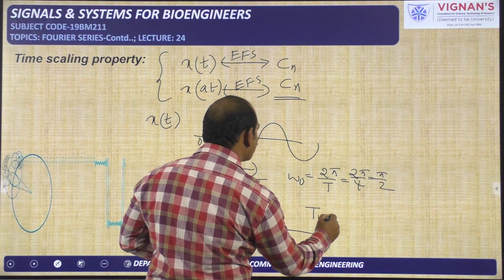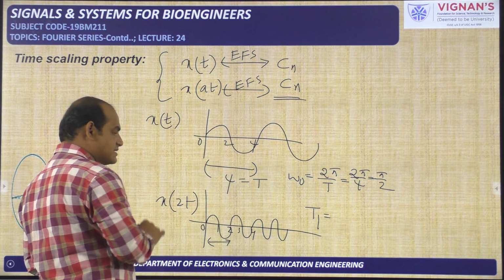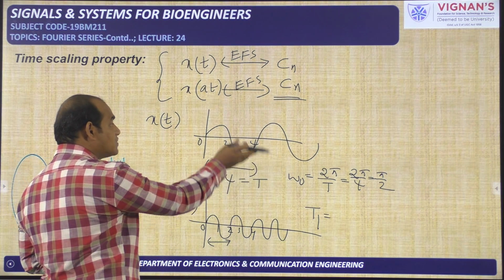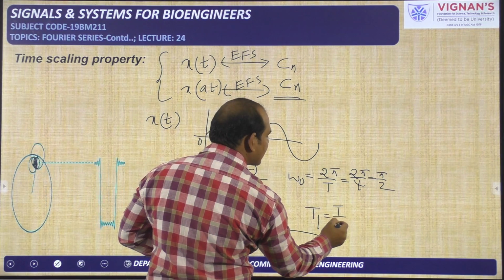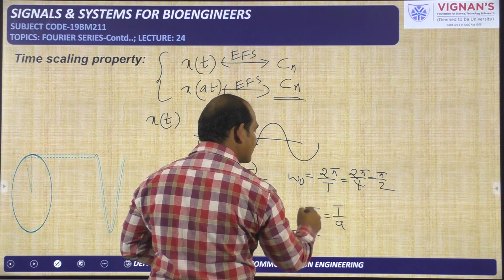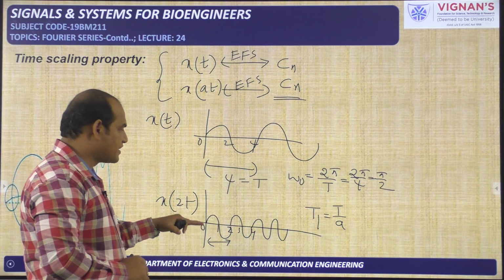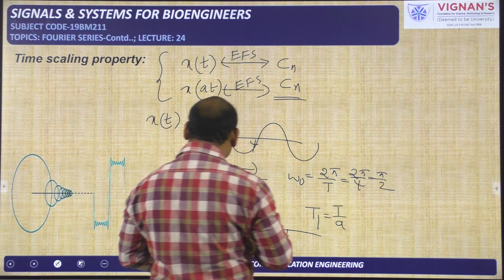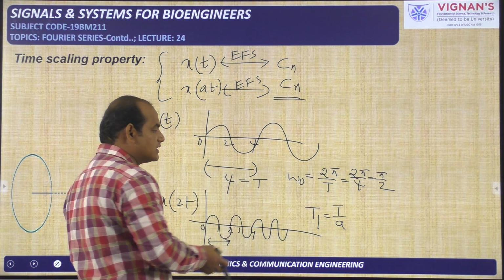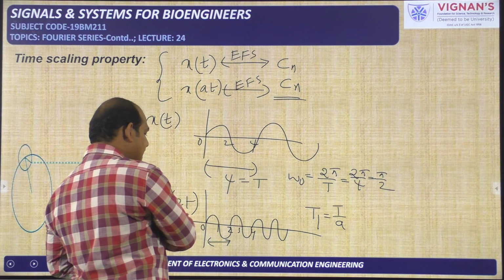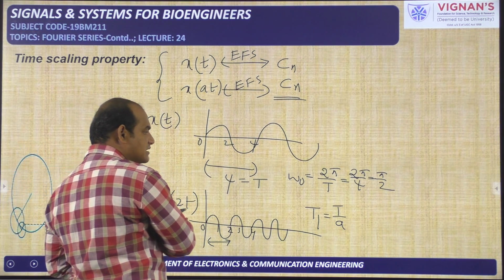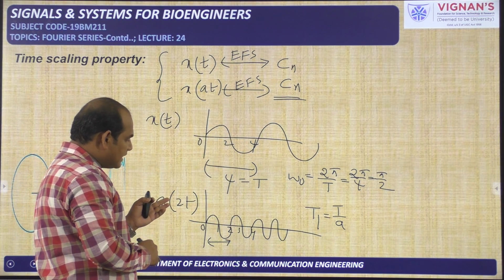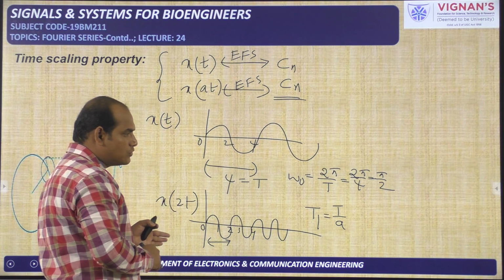How is the time period reduced? You need to take into account the scale factor, and the time period of the original signal is divided by that scale factor. Then you get the time period of the scaled version, that is T1 is equal to T by A. Time period has been divided by the scale factor A. In this case, A is equal to 2, which is greater than 1, that's why you got a lesser time period.